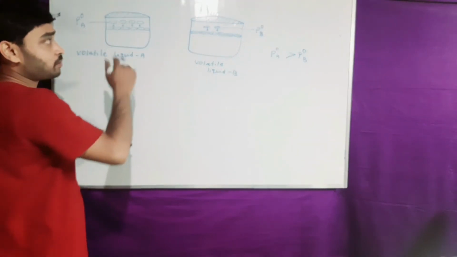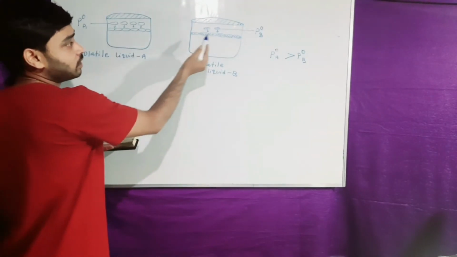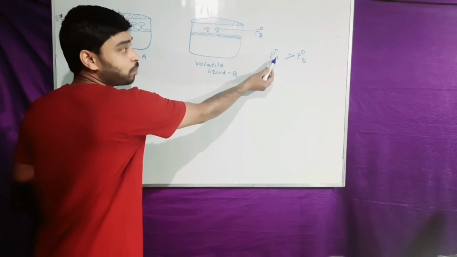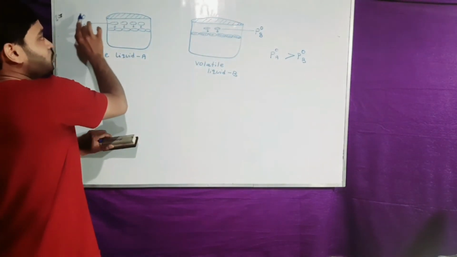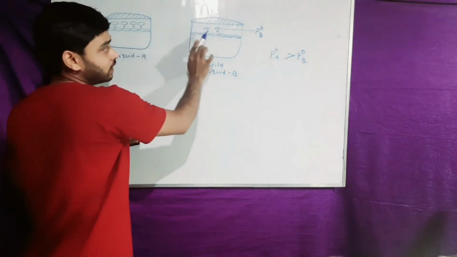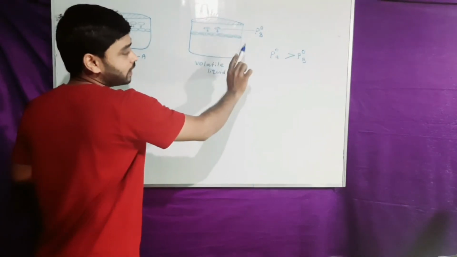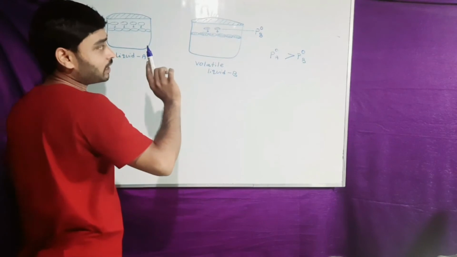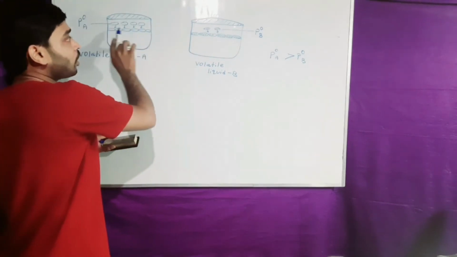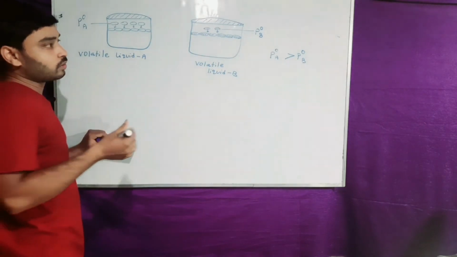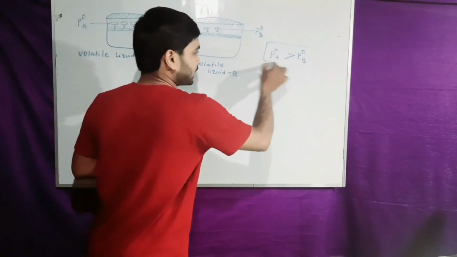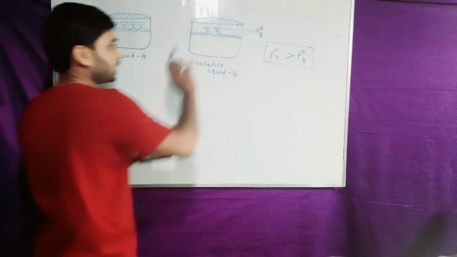Mark that. I am just expressing that the partial pressure of liquid A in its pure form is greater than the partial pressure of liquid B because of the availability of the vapors on the surface. So you can clearly mark this relation from the diagram.